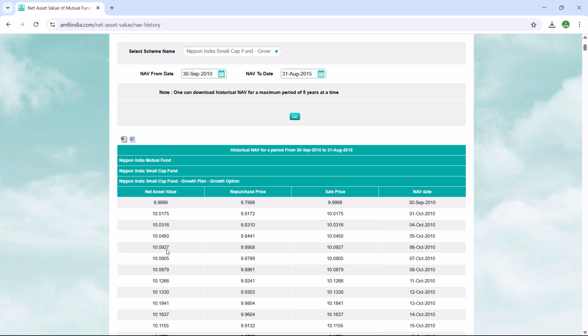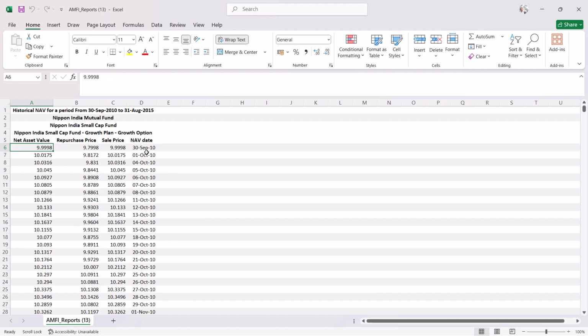So these are the net asset values and the time period is starting from 30th September 2010. You can download in Excel or in Word. So I'm downloading in Excel. I put the data in one Excel sheet starting from 30th September 2010 to 30th September 2025.